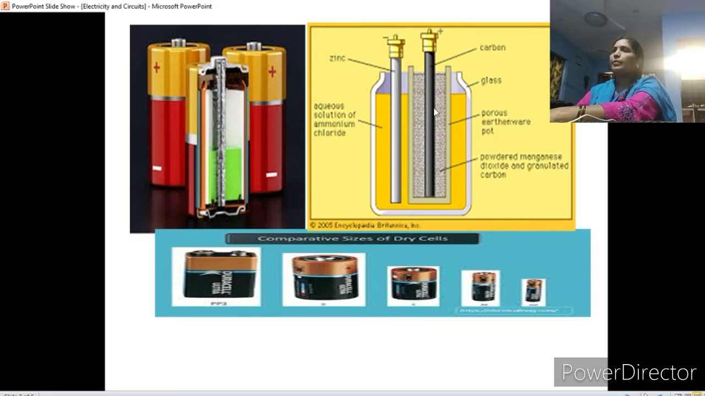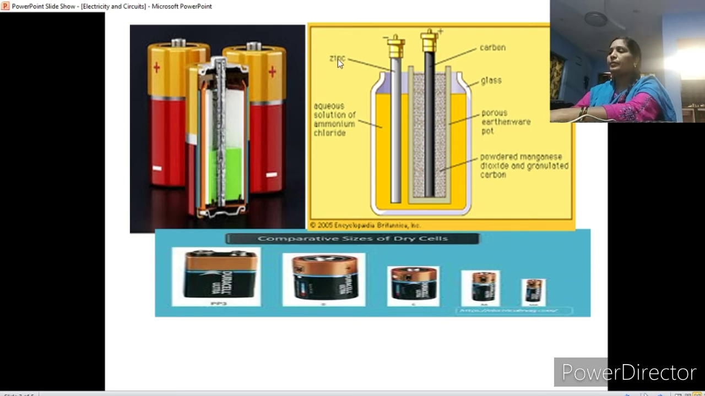Manganese dioxide is surrounded by carbon black, and just after the carbon black is an aqueous yellow part, an aqueous solution of ammonium chloride. The yellow part shows the ammonium chloride. After the ammonium chloride, zinc chloride is also present. Carbon rod, manganese dioxide, carbon black, aqueous ammonium chloride, and zinc chloride.